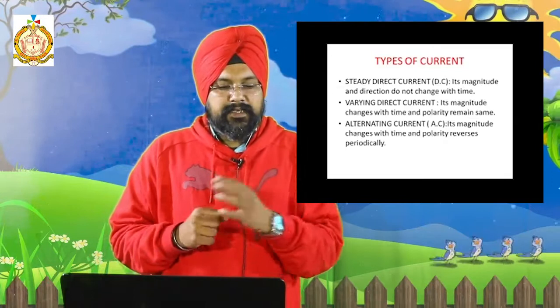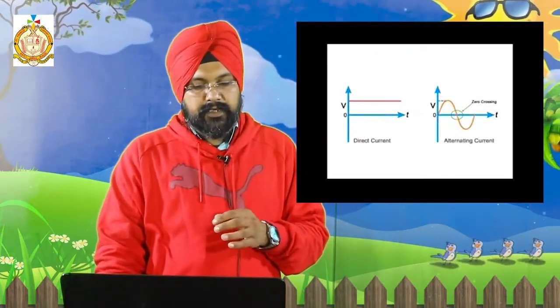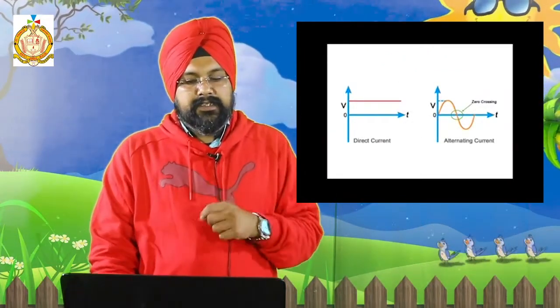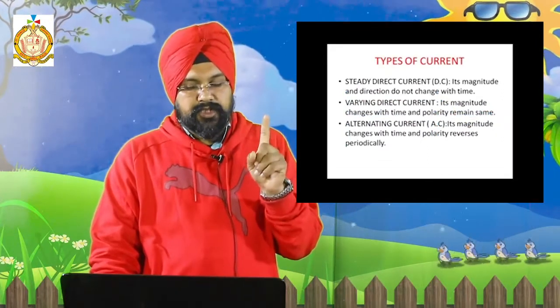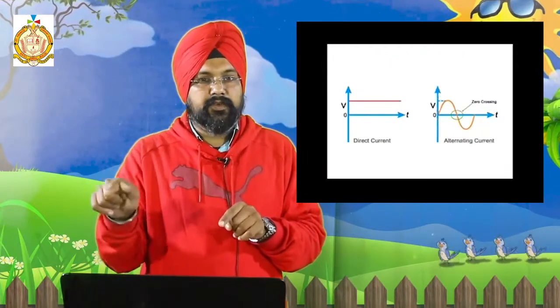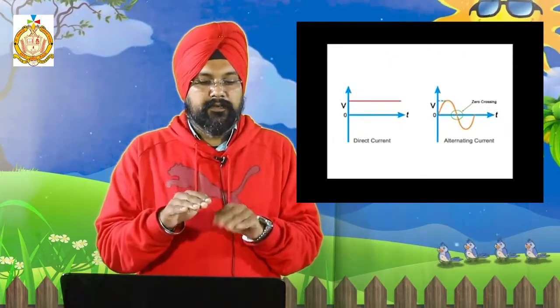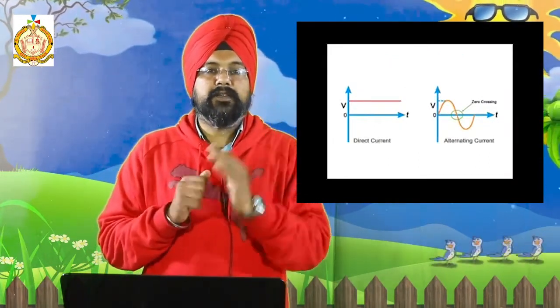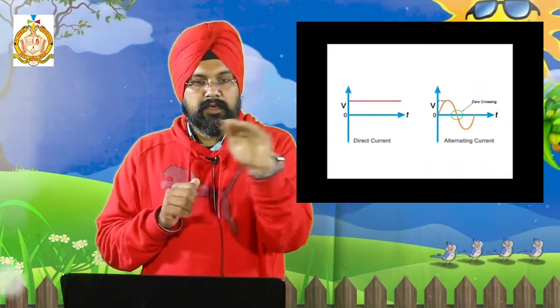The definition of direct current is that its magnitude and direction do not change with time. From the graph you come to know that it is going parallel to the time axis. V, that is potential difference, is going parallel.